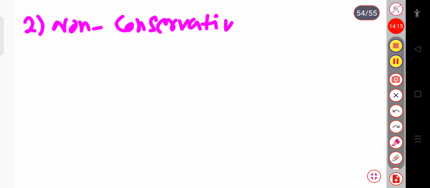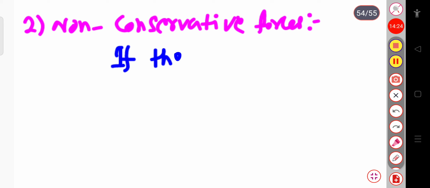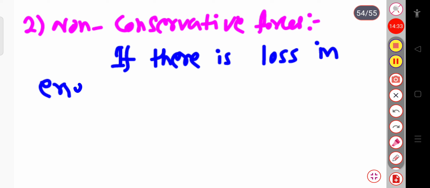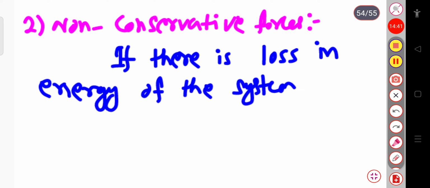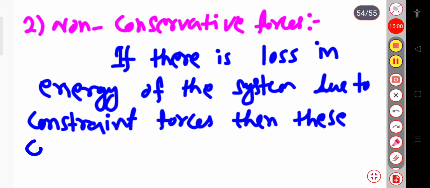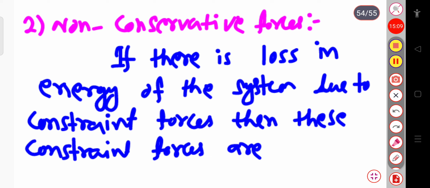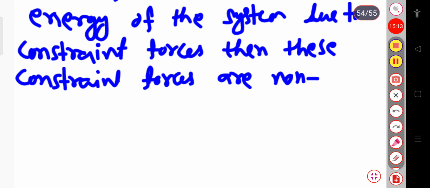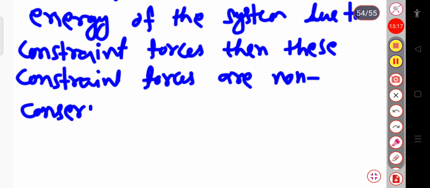Here, if there is loss in energy of the system due to constraint forces, then these constraint forces are non-conservative forces.